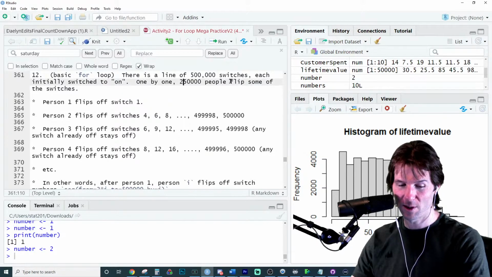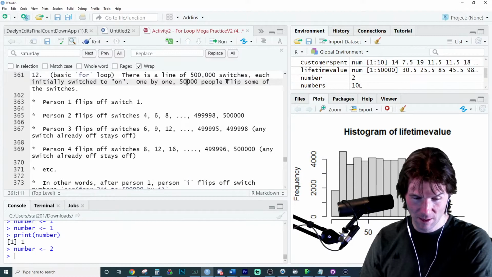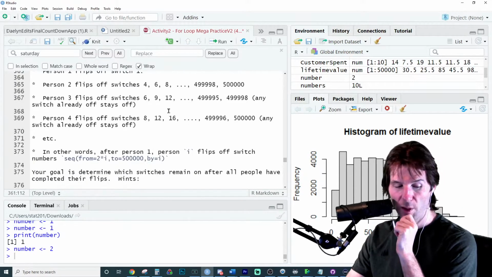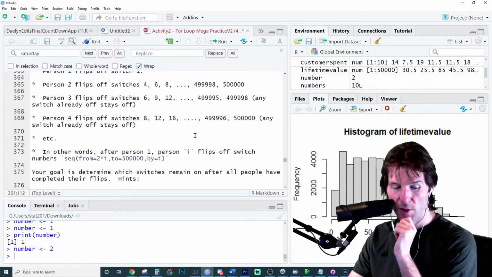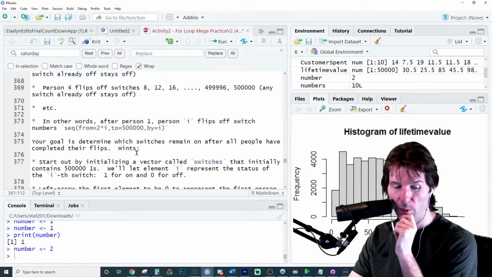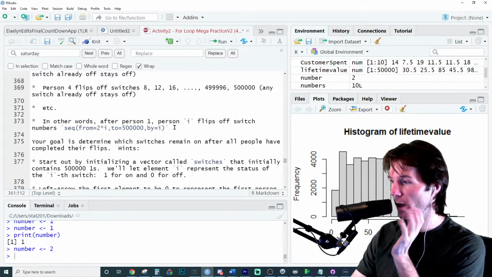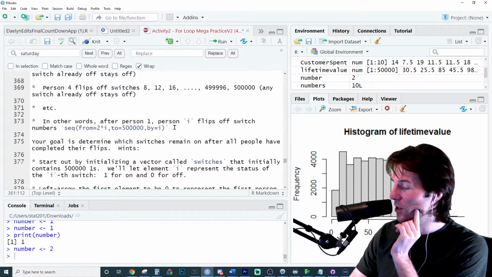I think these numbers are off right here. That should be 50,000. There we go. And they're going to keep flipping these switches. In other words, after one by one flips off the sequence. Very important stuff. Your goal is to determine which ones are still on.